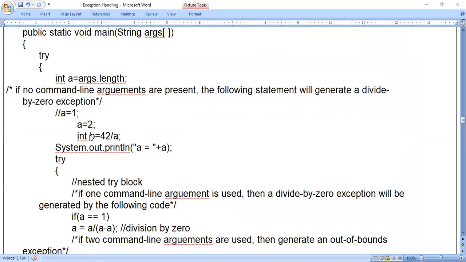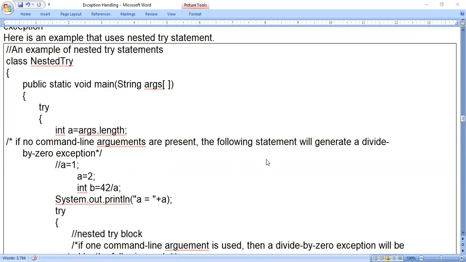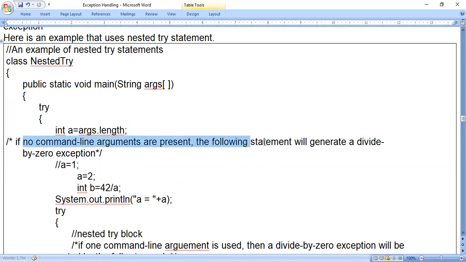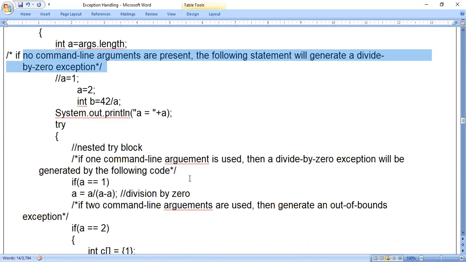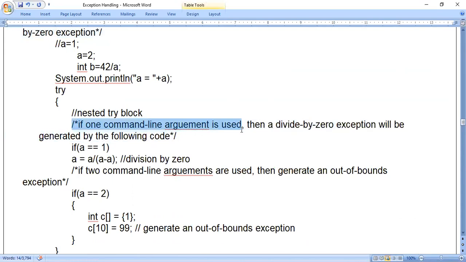And wherever comments are there, if we read the comments, we will understand better. Okay, see here, first comment: if no command line arguments are present, the following statement will generate a division by 0 error. That means a value will be 0, so we will get an error. Then, if one command line argument is used, then a divide by 0 exception will be generated by the following code. That means a value will be 1, a equal to a by a minus a, equal to 1 by 1 minus 1, 1 by 0 is division by 0.